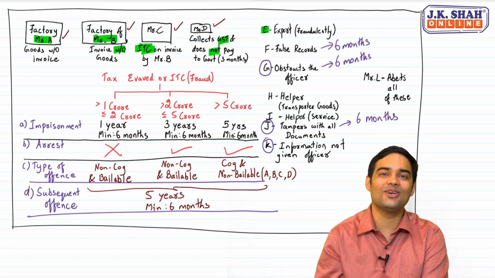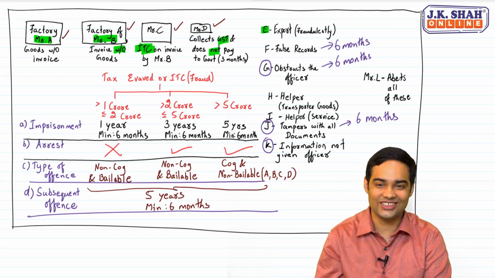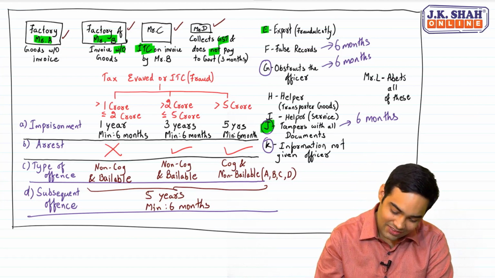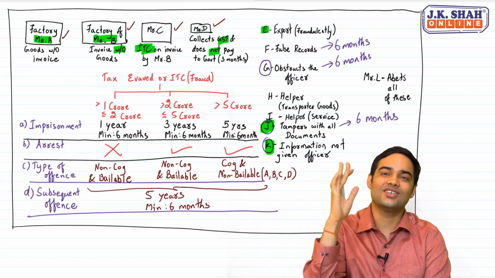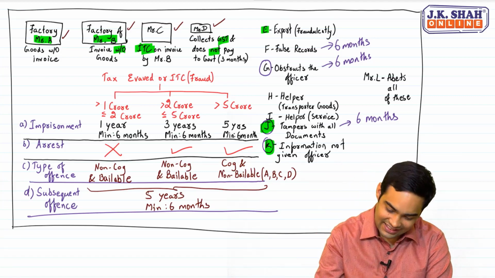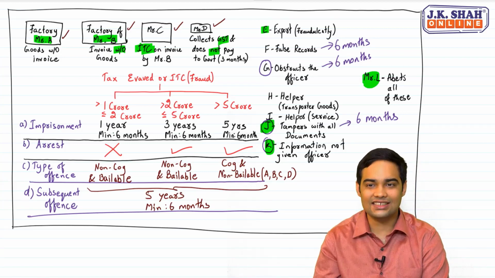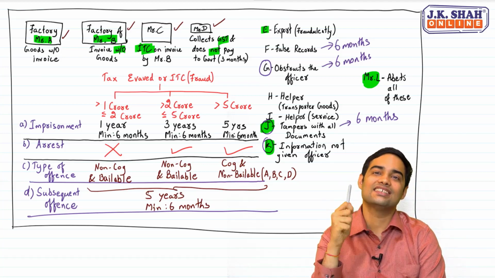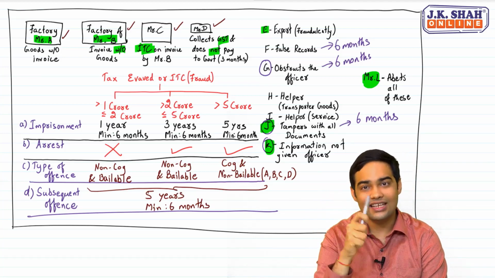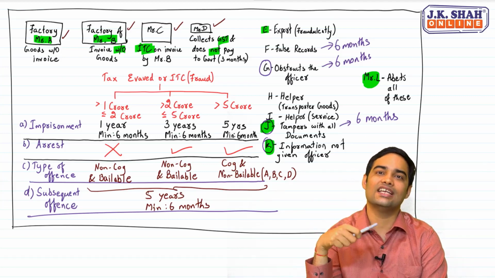So he is a helper who provides a service, while transporter helps in transporting the goods. J tampers with all the documents. K never gives information to officer. And lastly, L is the person who abets all of these, encourages all of this. Now, all these offences are listed in section 132 in this order: A, B, C, D, E, F, G, H, I, J, K, L.